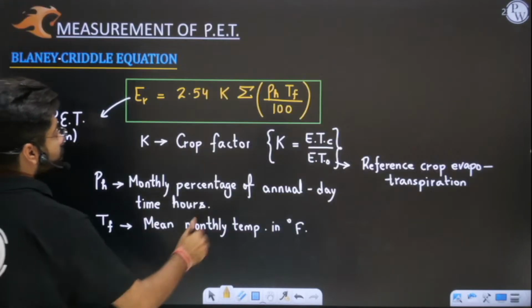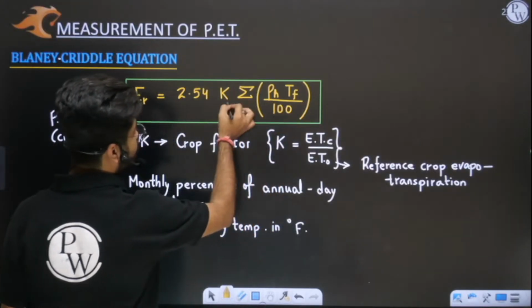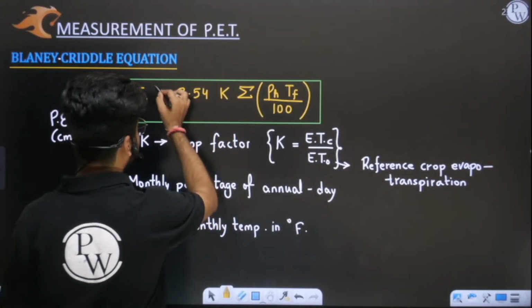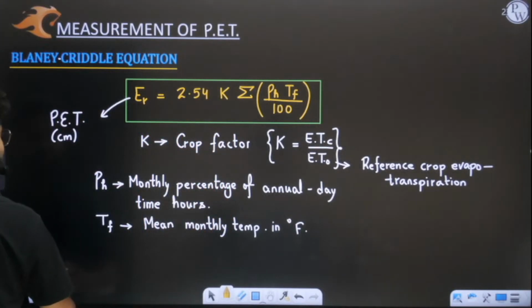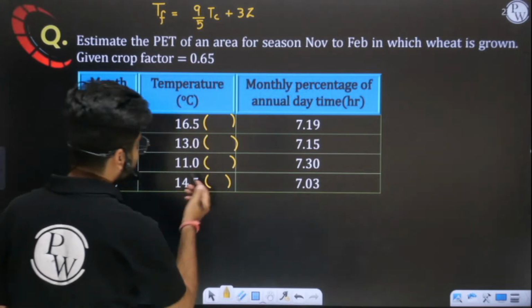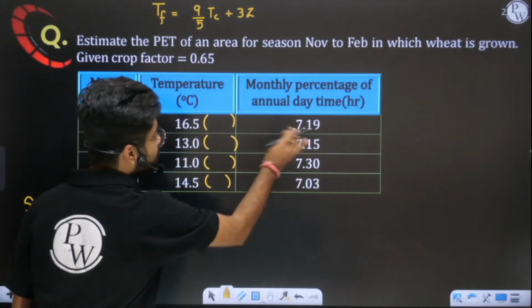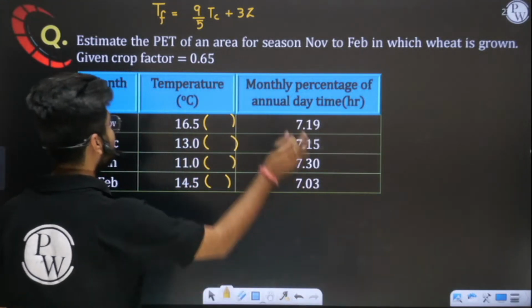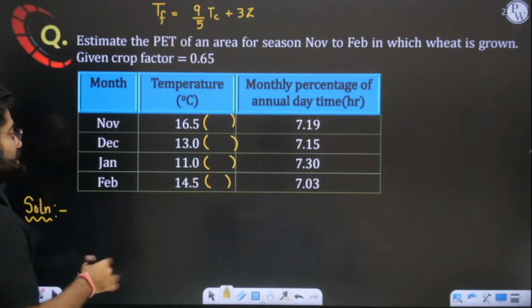Sum those values, divide by 100, multiply by 0.65, which is K, multiply by 2.54, you will get potential evapotranspiration. So convert these temperatures, multiply them, add them, divide by 100, multiply by K, multiply by 2.54 and get the value of ET.